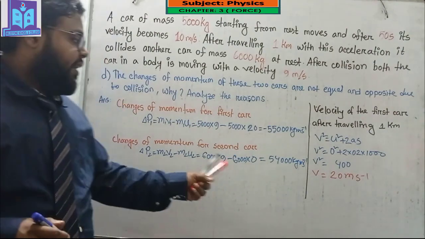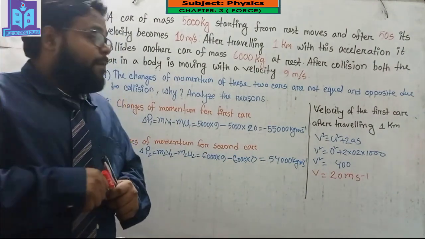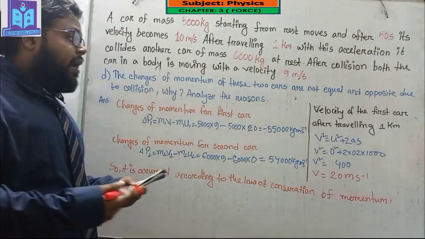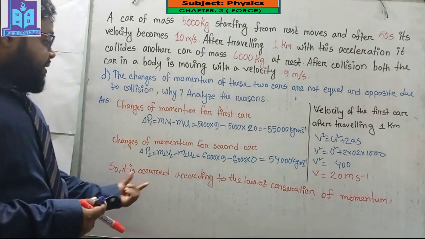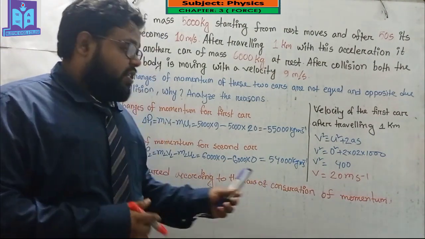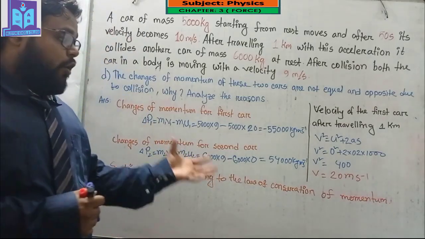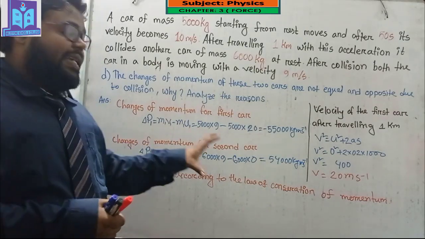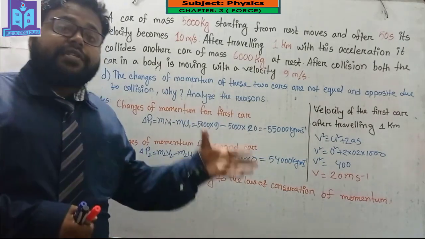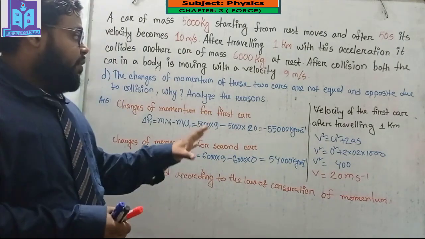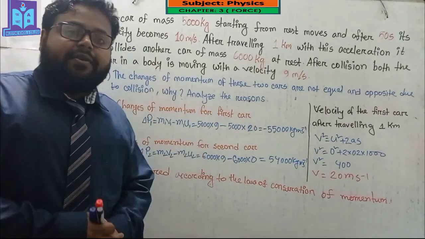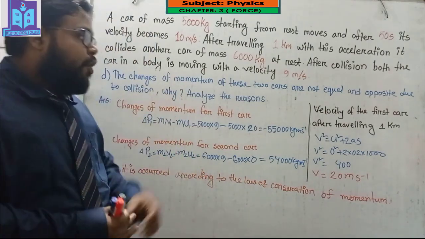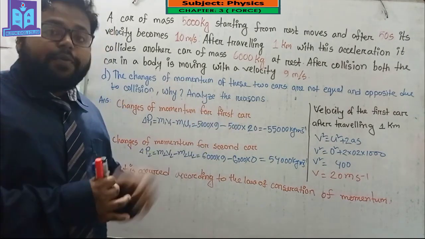Here you can see that the change of momentum for the first car and the change of momentum of the second car are not equal, and they are opposite from each other. My dear student, why is that happening? It occurs according to the law of conservation of momentum. According to the law of conservation of momentum, if the change of momentum of one body is increased, then the change of momentum of the other body will be increased and they will be opposite from each other. I hope you can understand why the changes of momentum are not equal and opposite from each other.